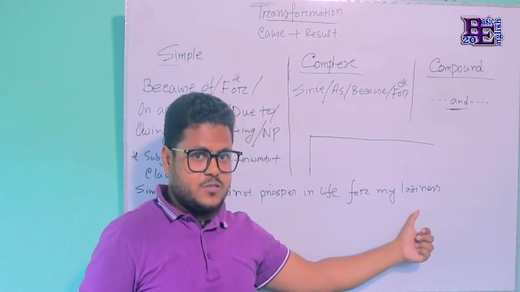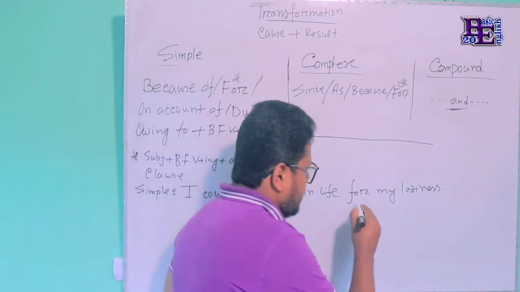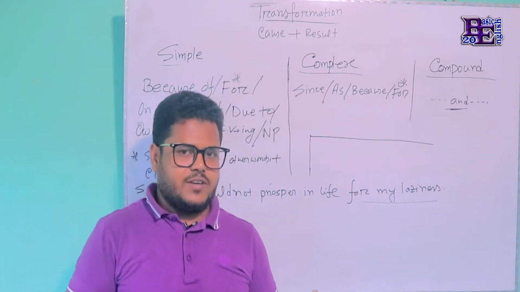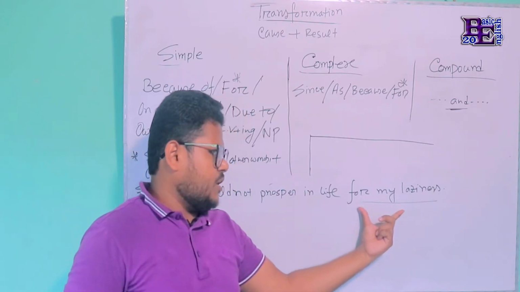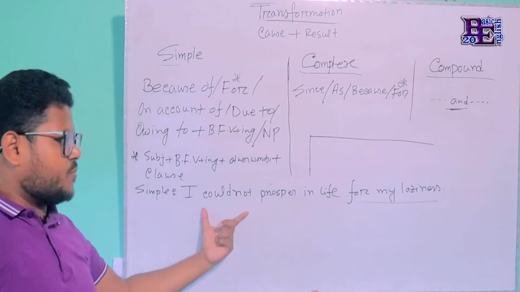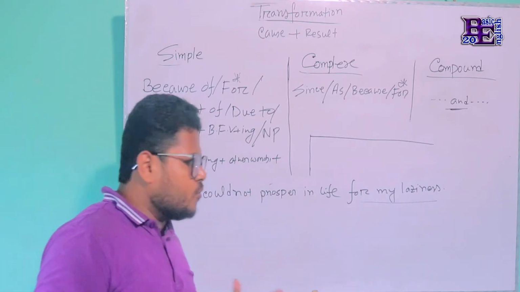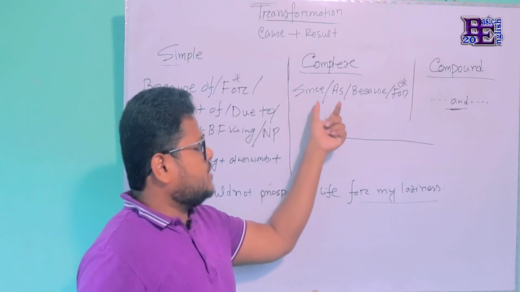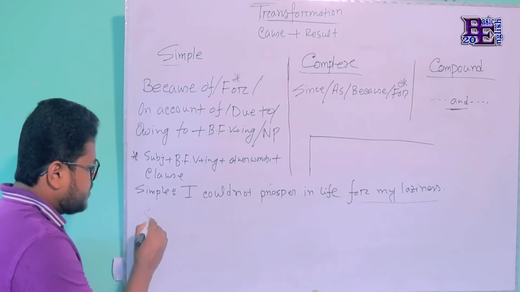That means I could not prosper in life. What is the reason? What is the cause? Here the cause is that I was lazy. That's why I could not prosper in my life. So this phrase has expressed the meaning of the cause for which I could not prosper in life. So let's see how we have to transform these phrases into clauses with the help of since, as, because, for in a complex sentence.